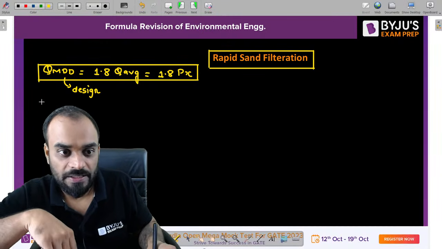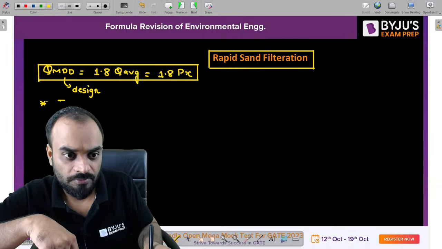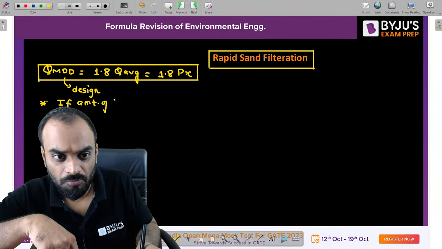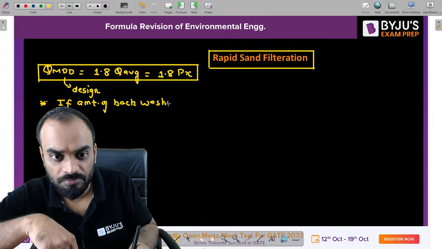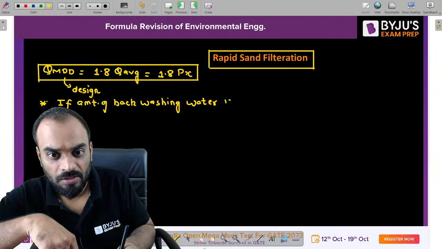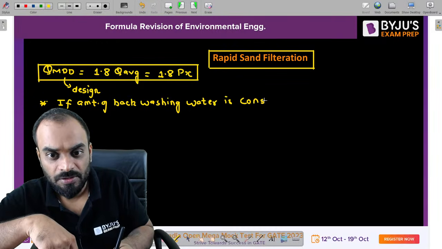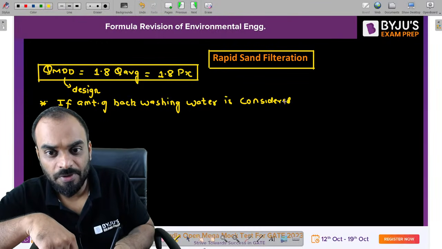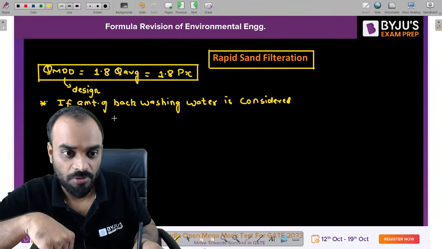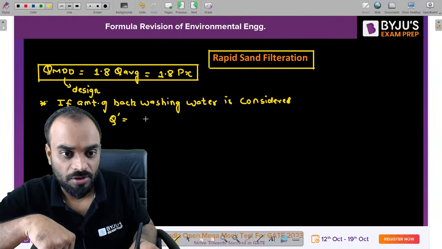But let us suppose, guys, the amount of backwashing water is considered. In that particular case, this should not be the design formula, right? So our new value will be what?